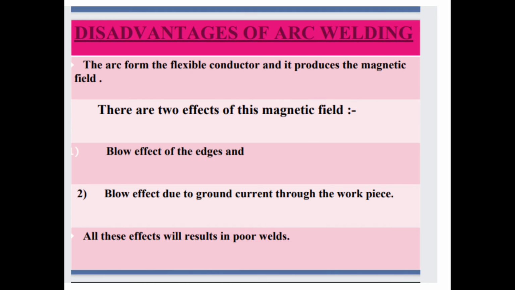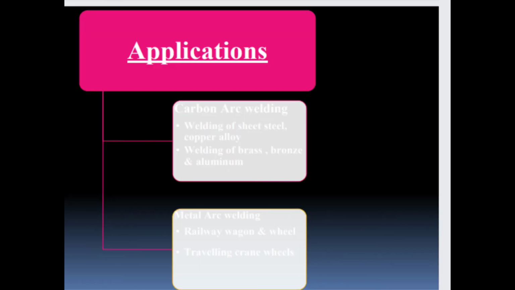And the disadvantages of arc welding. The arc forms a flexible conductor and it produces a magnetic field. There are two effects of this magnetic field: blow effect of edge and the blow effect due to ground current through the workpiece. All these effects will result in poor welds. So these are the advantages and disadvantages.